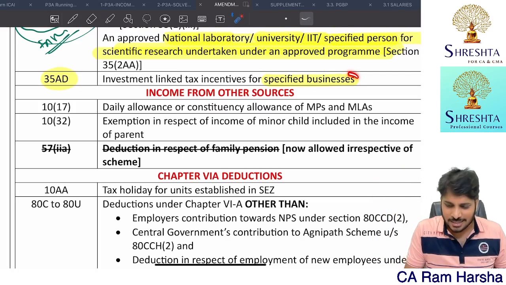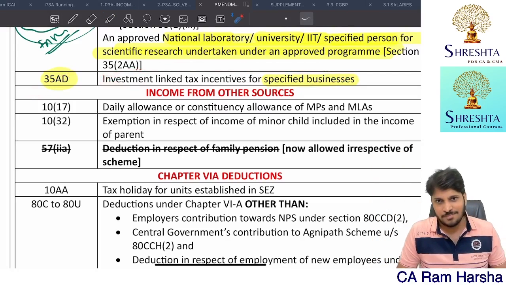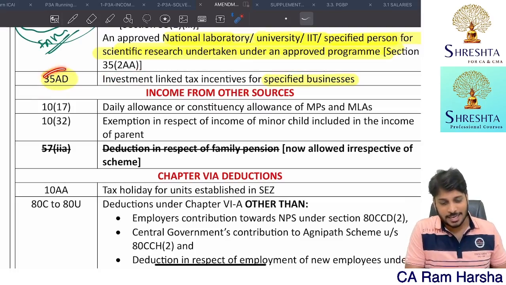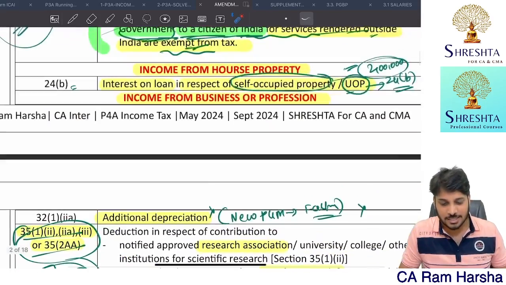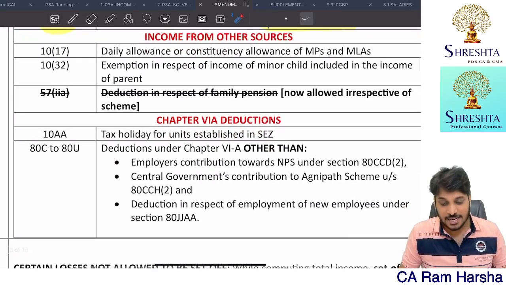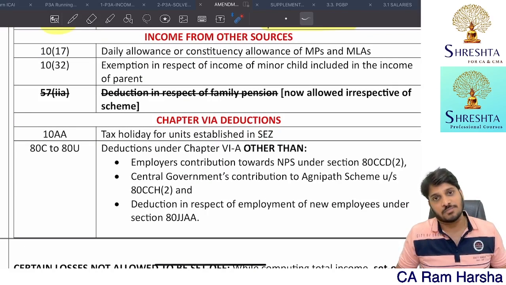So tell me, do you think these businesses will go with the default tax regime? Definitely not. These businesses will never go with the default tax regime.